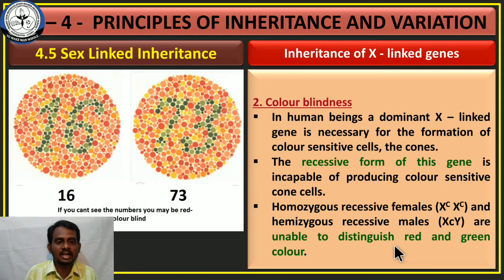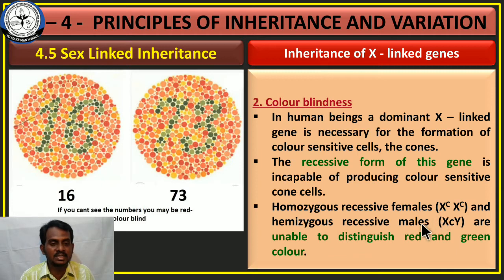That condition is called color blindness. Here we have homozygous recessive females and hemizygous recessive males, just like in hemophilia. I have already explained what hemizygous means. What is hemizygous? The gene which contains a single allele.